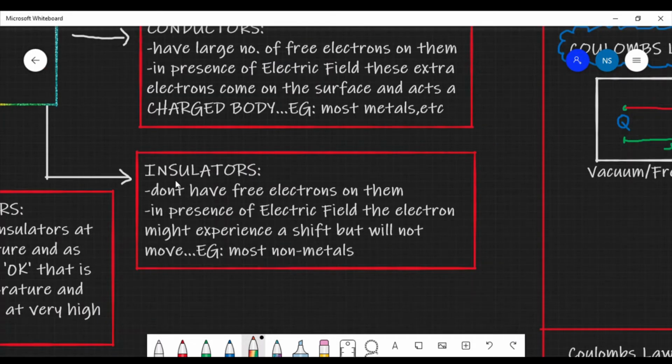Now let's understand what are insulators. Insulators are those substances which do not have free electrons on them. That is completely opposite of these conductors. In conductors there are free electrons, but in insulators there are no free electrons. When the electric field is passed through these insulators, there might be a shift experienced by the electrons, but the electrons won't be moving. An example of these are most non-metals which we see around us.